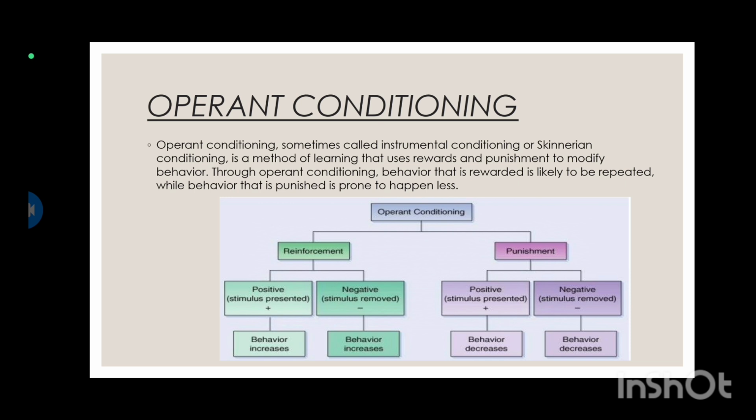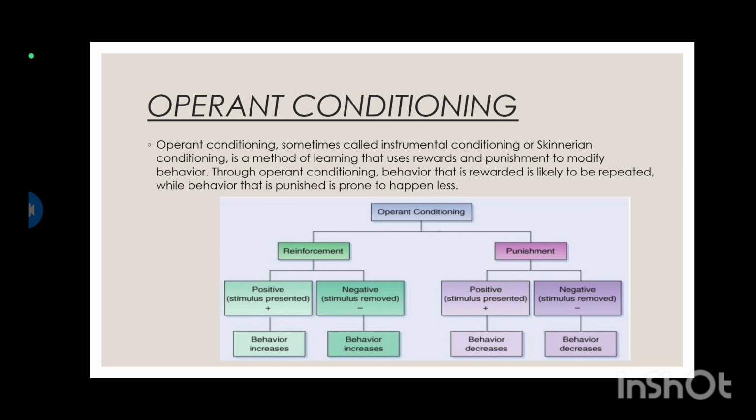Skinner divided reinforcement into two types: positive reinforcement and negative reinforcement, where a stimulus is presented in positive reinforcement and removed in negative reinforcement. For example, in positive reinforcement, you give a child a reward or award a trophy for getting good marks in math. In negative reinforcement, the stimulus is removed, as if you take the trophy back from the student, so that the student will gain the same marks in the next exam. In both cases, the behavior will increase.